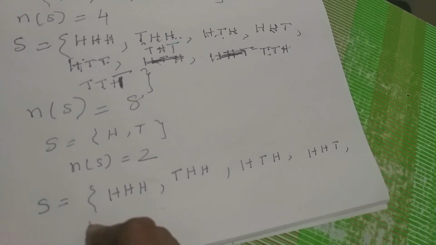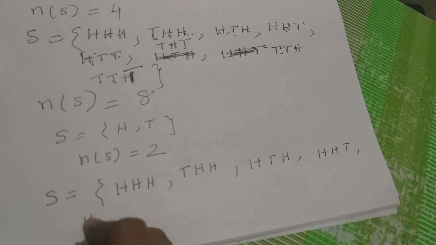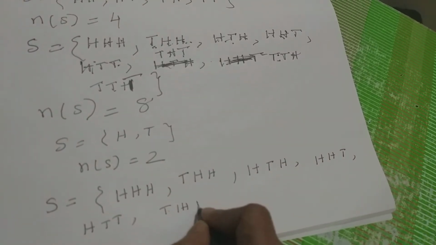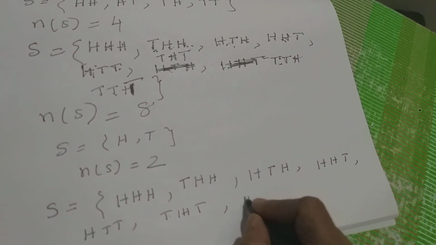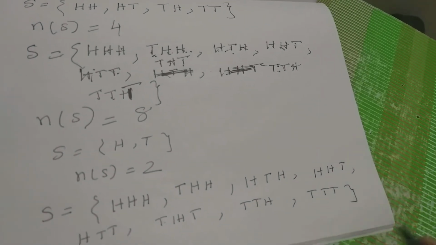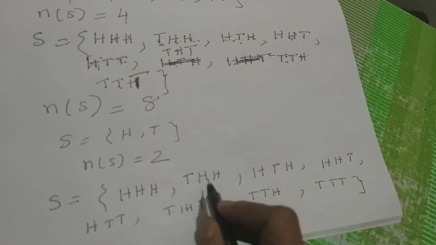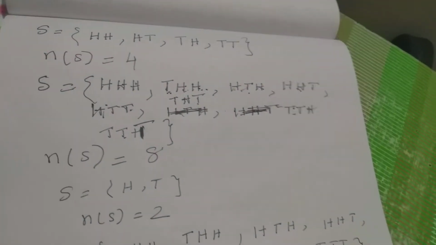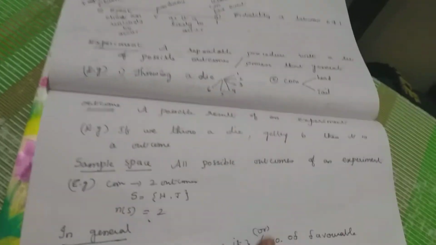Possibilities. Next I am taking 1 head, 2 tails. So 1 head in front, 1 head in the middle, 1 head last, third place. Then 3 tails. So this is the way you have to write. You have to get 8 in total: 1, 2, 3, 4, 5, 6, 7, 8. By using this only, we are going to do the problems. Okay. Now we go back to the definition. Sample space, now we finished.